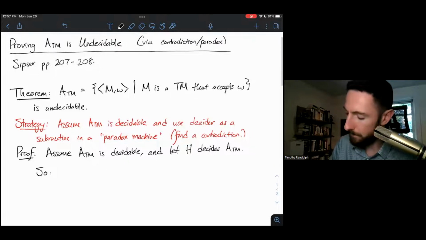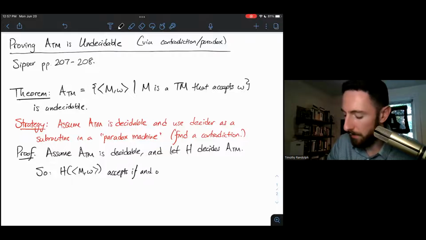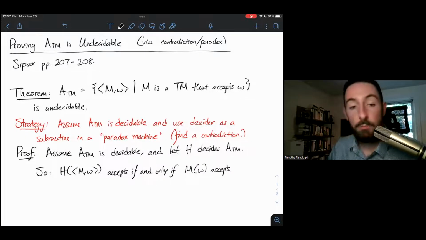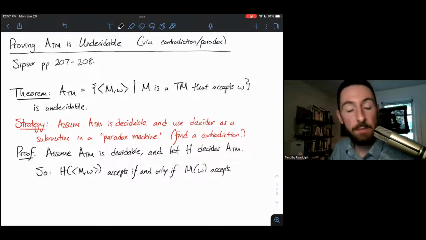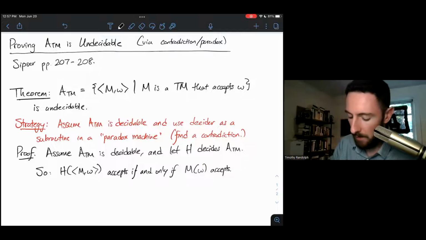So H on the input MW accepts if and only if M accepts W. If M runs forever on W, H of MW will reject.